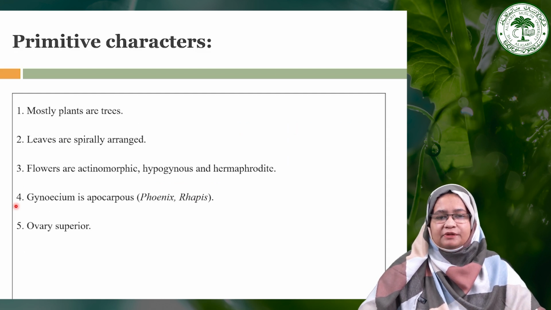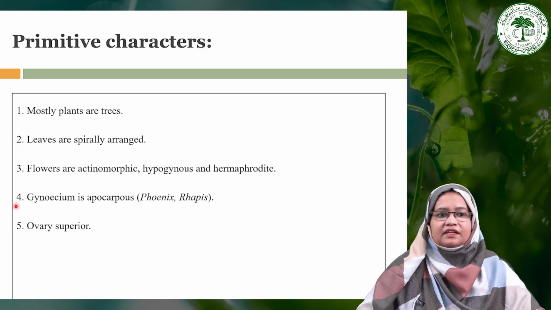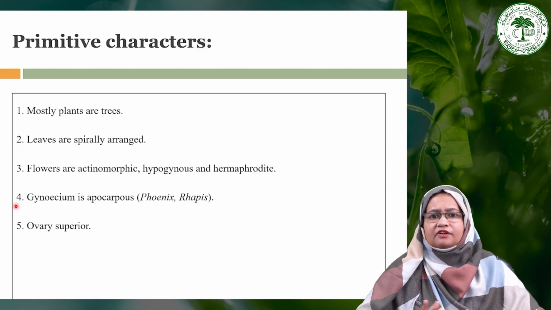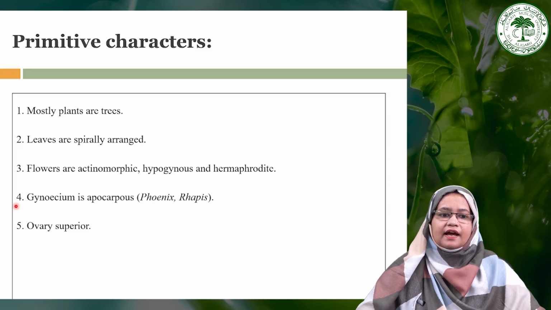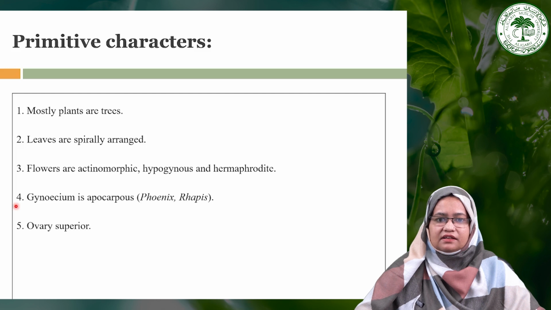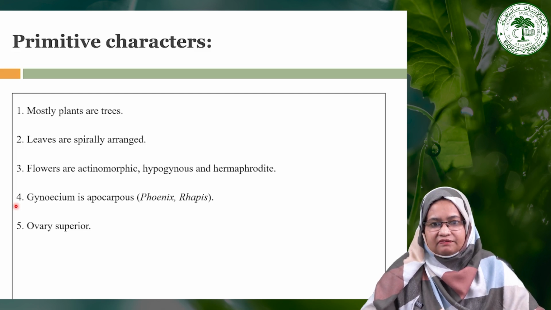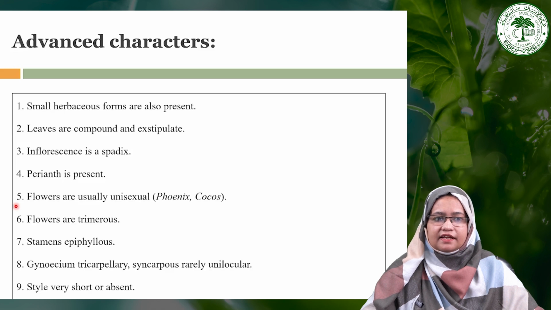And if we see the primitive characters present in this particular family, like most of the plants are trees, this is one of the primitive characters. And in some genera, their leaves are spirally arranged, and the flowers are actinomorphic, hypogynous, and sometimes may be bisexual. And the gynoecium is apocarpous in some genera, like in case of Phoenix and Rhapis, and the ovary is superior. So there is a list of primitive characters present in this particular family, Arecaceae.